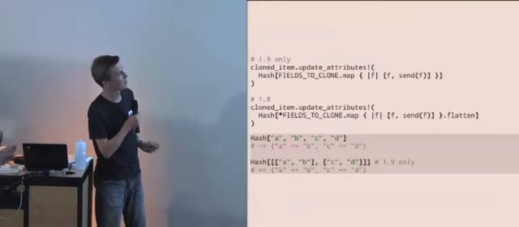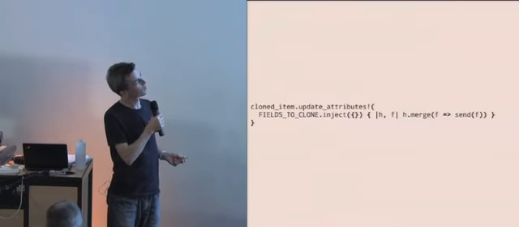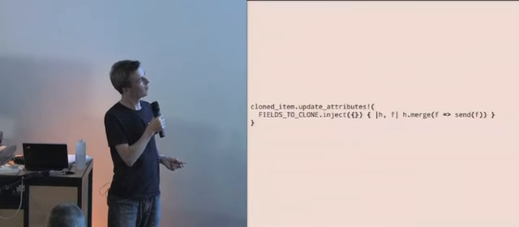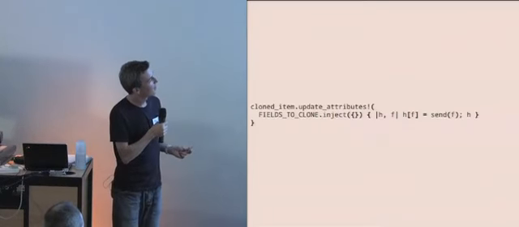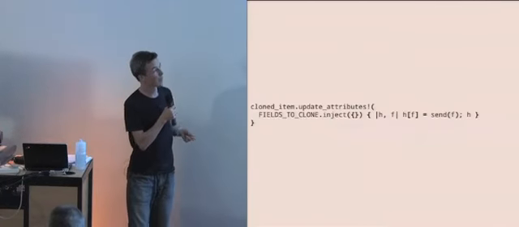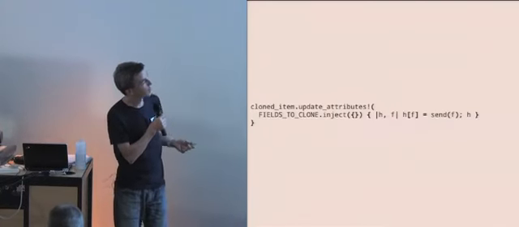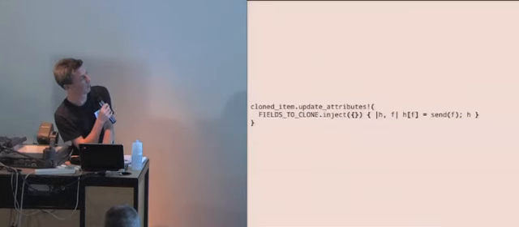But we could do this. So in this case, we're using an inject, and on each turn, we start off with an empty hash, and we merge it with f, send f, gives us a new hash which has this extra key and value. So that's quite nice, and it's quite pure as well, but it's not tremendously efficient in Ruby. So we might actually want to cheat a bit, and given our start value, just mutate it and then return the value. That will mutate it in place, and it will be both fairly short and quite efficient. So I think if we compare that to that, we've got a nice sort of simplified version.